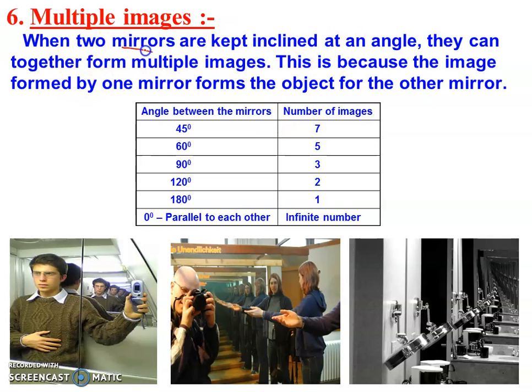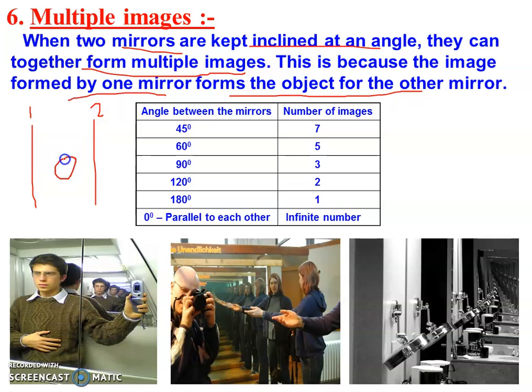So when two mirrors are kept inclined at an angle, they can together form multiple images, right? This is because the image formed by one mirror forms the object for the other mirror, right? For example, there are two mirrors, mirror number 1, mirror number 2. An object is here, so this is the object.